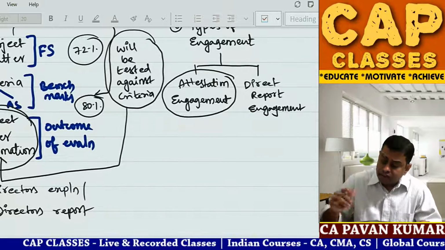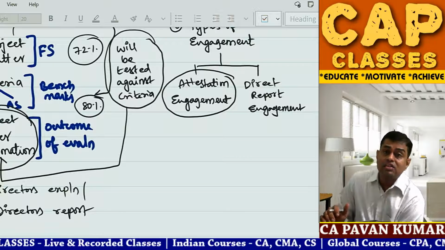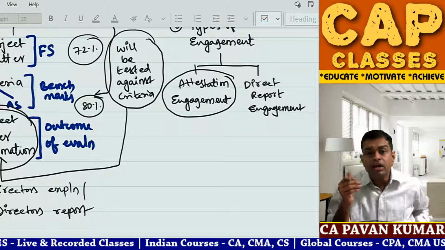Do you know there are three types of audits in public sector undertakings or government audits? Financial audit, compliance audit, performance audit.